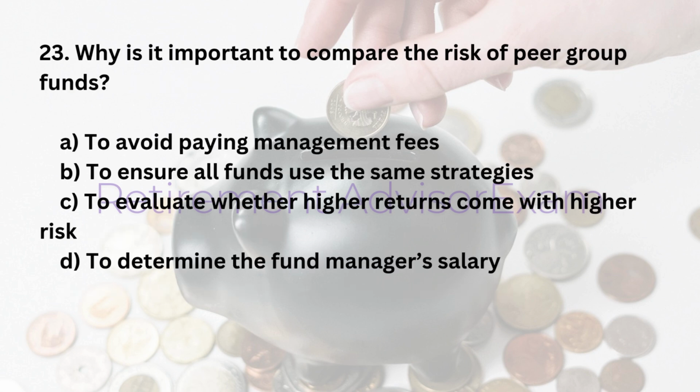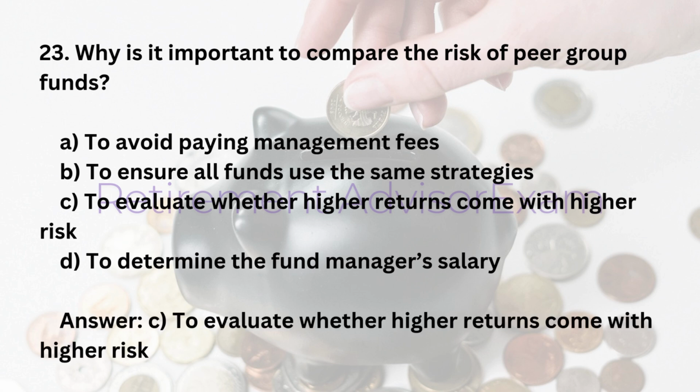23. Why is it important to compare the risk of peer group funds? A. To avoid paying management fees. B. To ensure all funds use the same strategies. C. To evaluate whether higher returns come with higher risk. D. To determine the fund manager's salary. Answer: C. To evaluate whether higher returns come with higher risk.